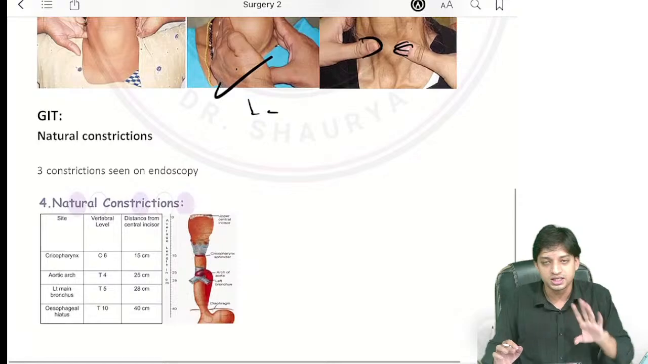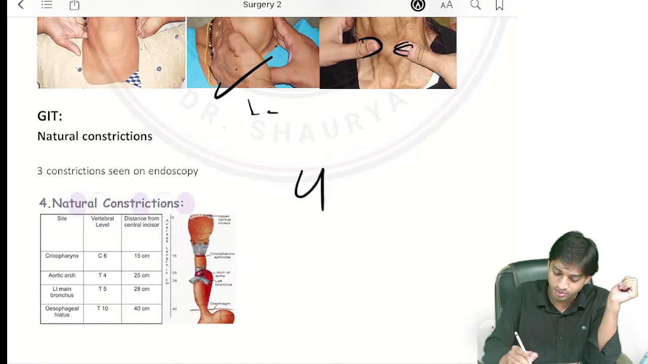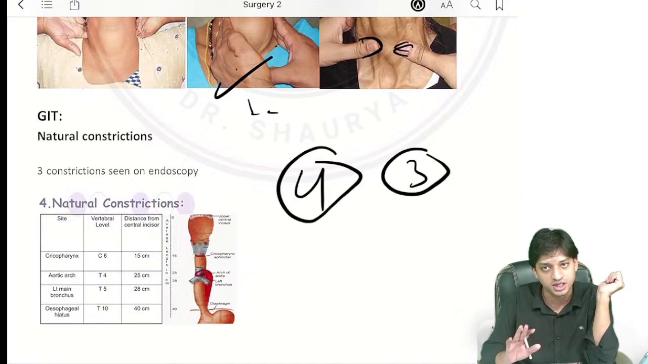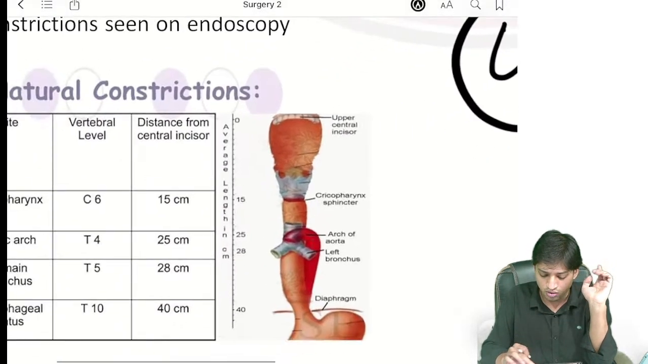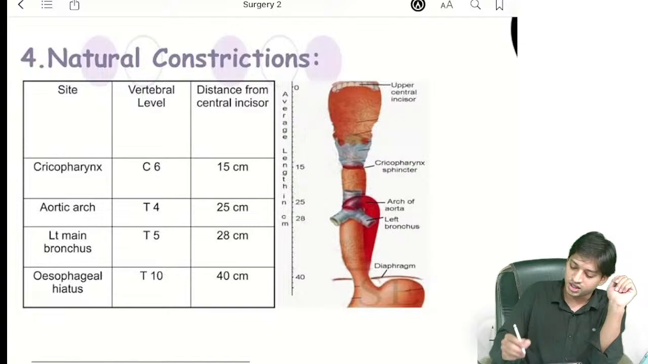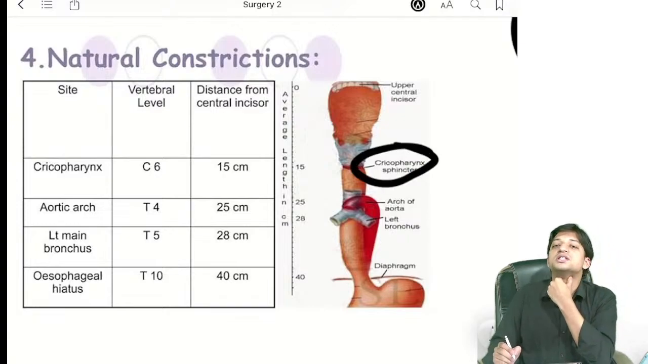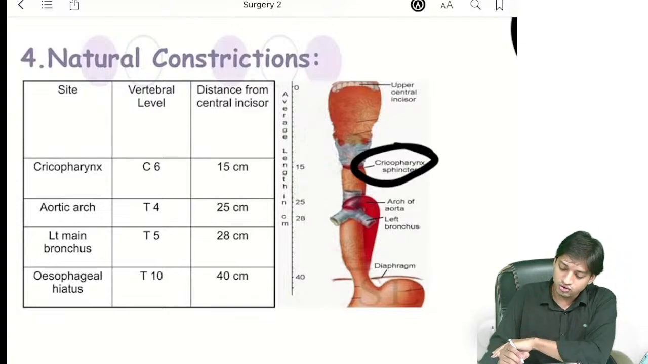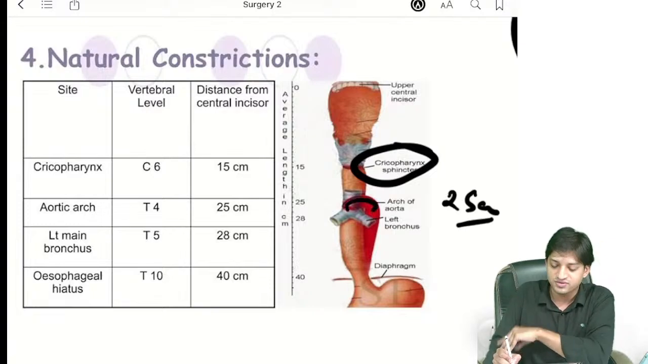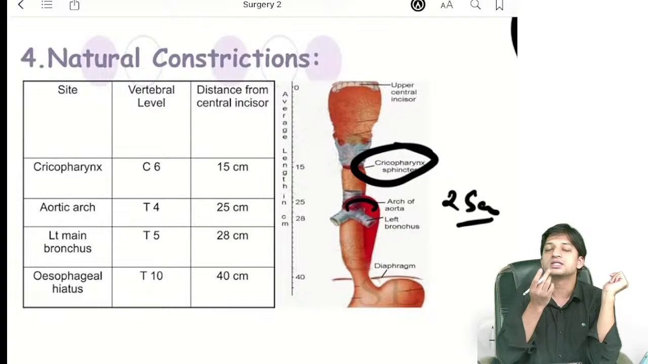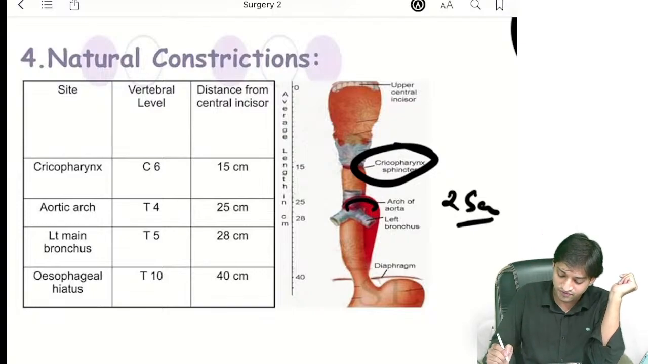Coming to the GIT constrictions, some books and people tell there are 4 constrictions, some say 3 constrictions. Not a big deal, nothing controversial. I will tell you how. Just have a look here. You have the cricopharyngeus at the level of C6, narrow. Then you have at the level of the arch of aorta, a major constriction. It is at 25 centimeters from the central incisor. Central incisor you are measuring at 25 centimeters.